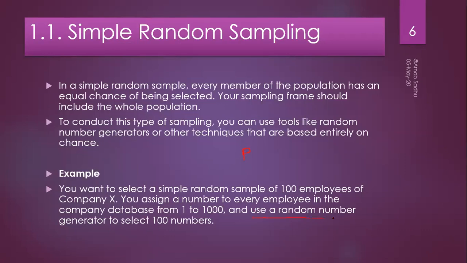Usually a random number generator is used to select 100 numbers. If 100 have to be selected from 1000, then a random number generator is used. So now we will see what a random number generator is.